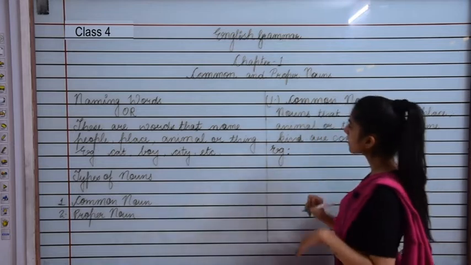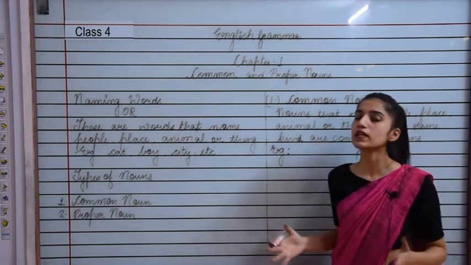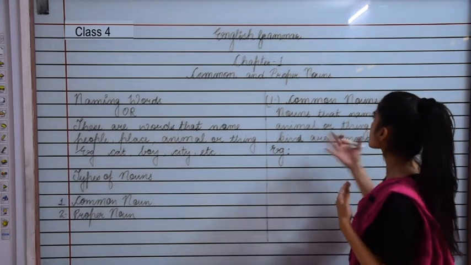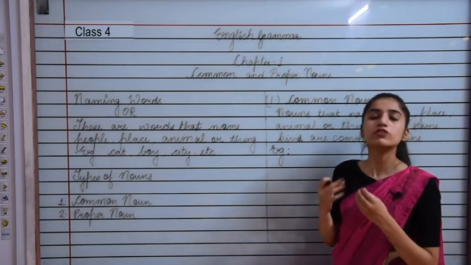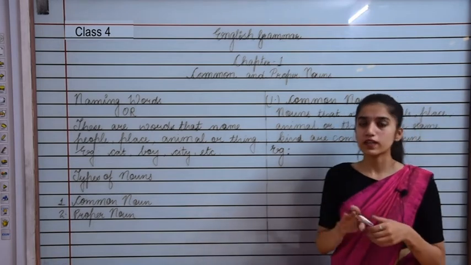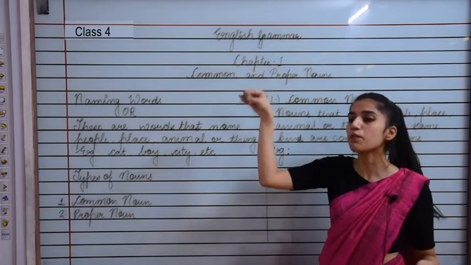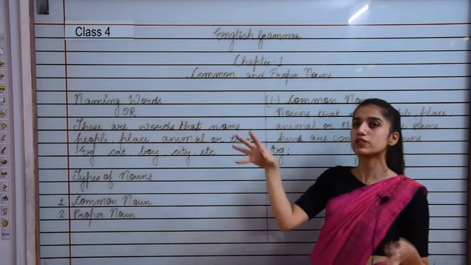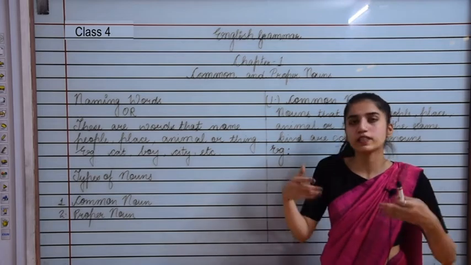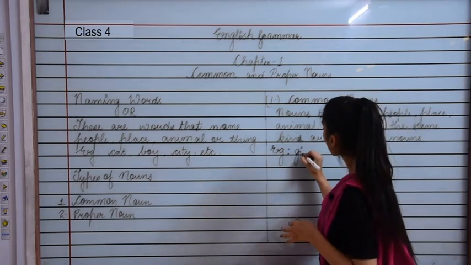So let me talk about the examples of common noun. It could be girl, because we are talking about any general thing, right? In common nouns, we are talking about general things only. So it could be any girl. If I am saying girl, then it could be any girl. I am not specifically pointing out at someone or mentioning the name of that person. So girl is an example of common noun.